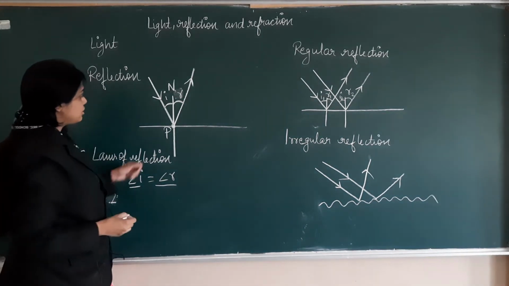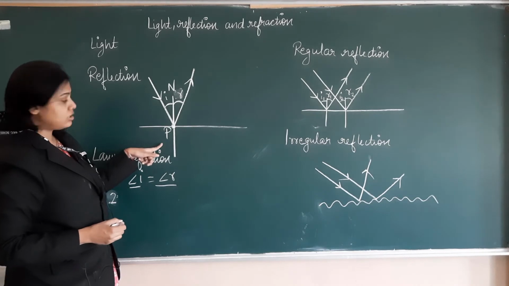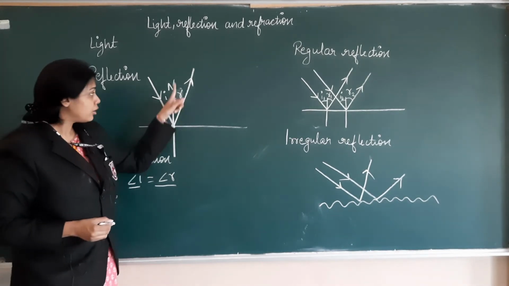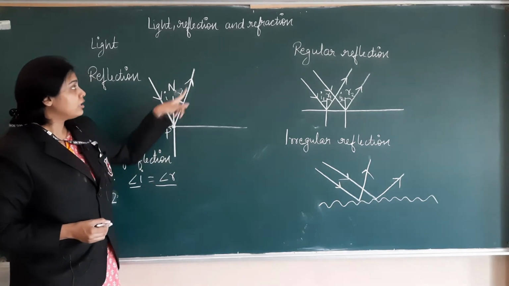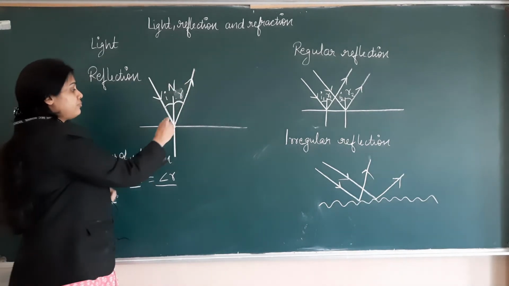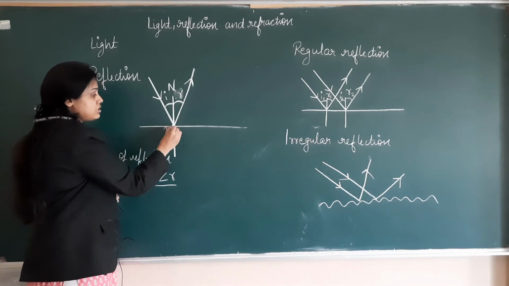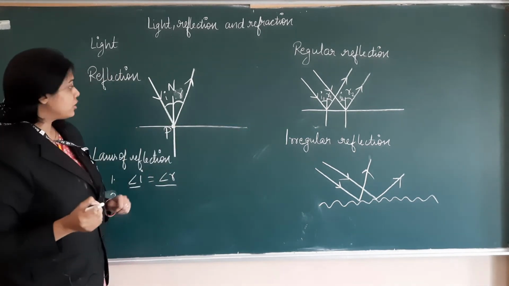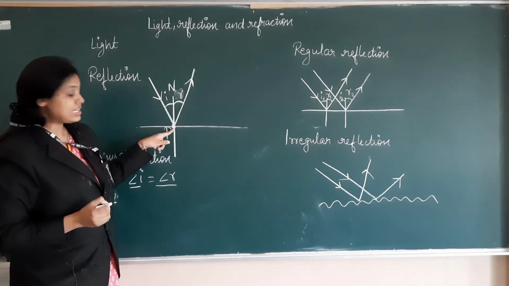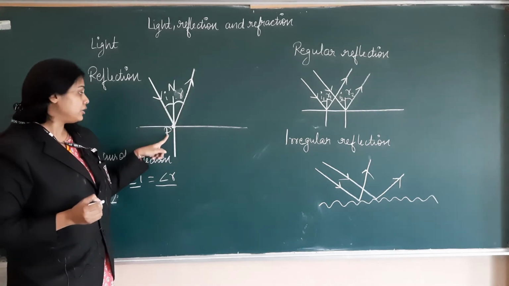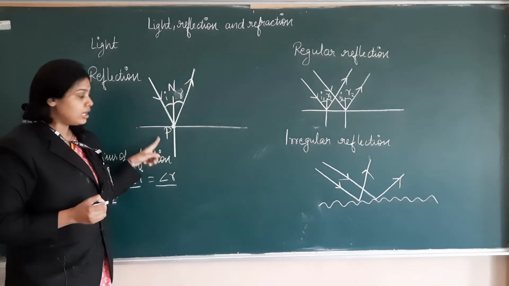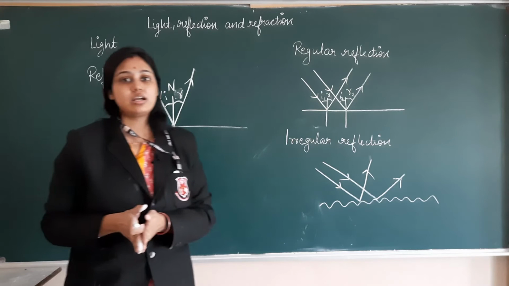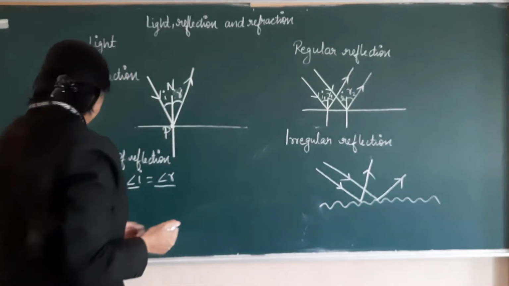Second, you can see this is the point of incidence. Now the second law of reflection is that the incident ray, the normal and the reflected ray at the point of incidence all lie in the same plane. You can see all these rays are intersecting at a point. That point is known as the point of incidence, and all these are lying in the same plane. So this is our second law of reflection.